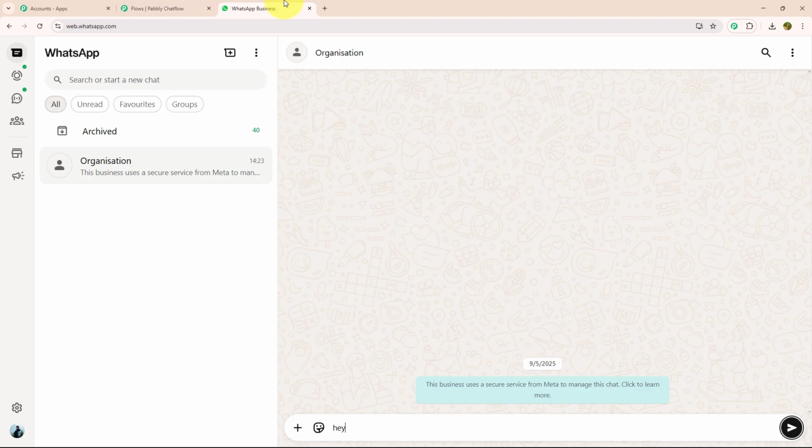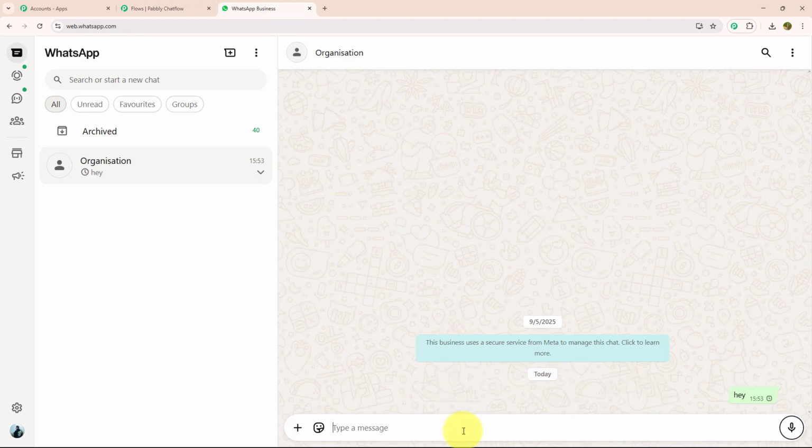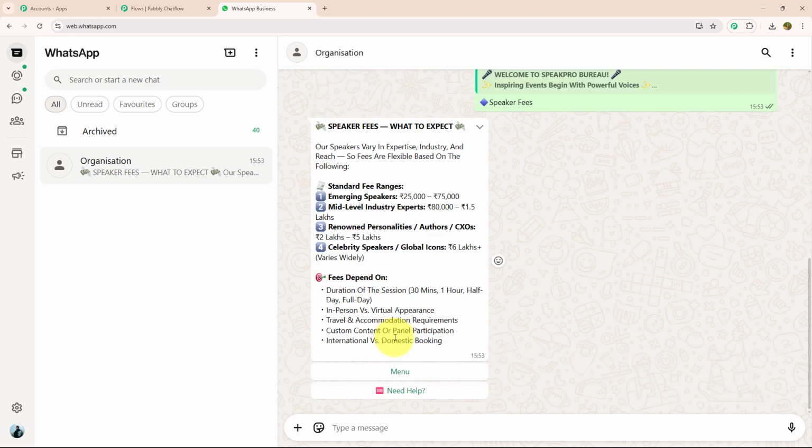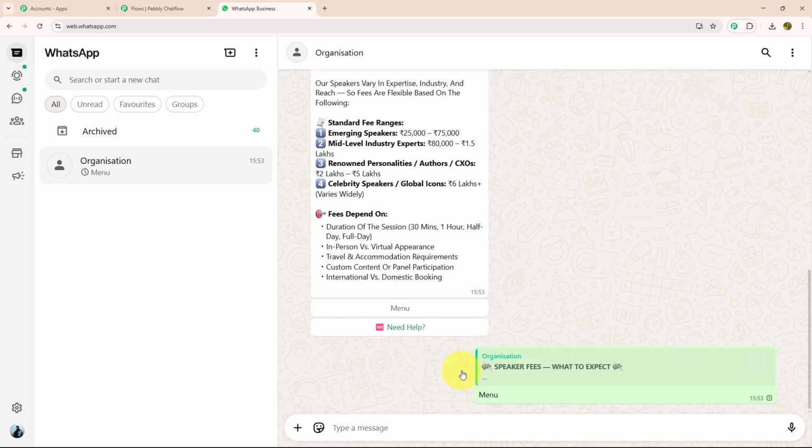For that, I need to open WhatsApp Web, and over here I will type a key message, for example, hey. As soon as I have entered my key message, I got a reply in which they welcome me to the Speaker Pro Bureau, and with that they have provided me 3 action buttons: speaker profile, booking request and speaker fee. I'm going to select speaker fee. As soon as I have selected speaker fee, they have provided me information about the fee structure of our speakers. With that they have also provided me 2 action buttons: menu and need help. Let's click on the menu option.